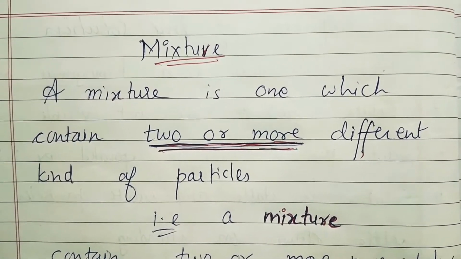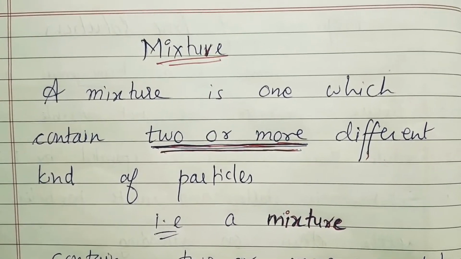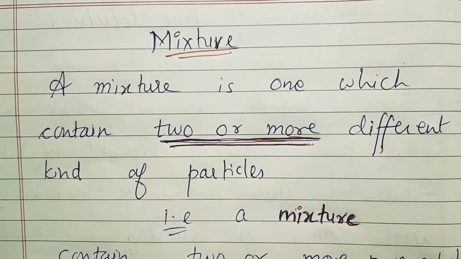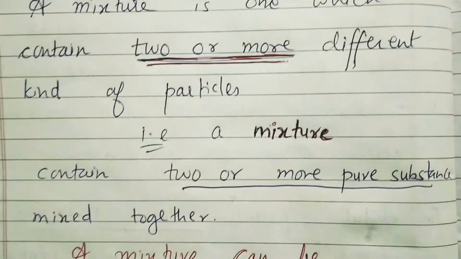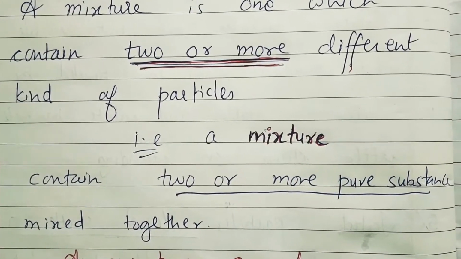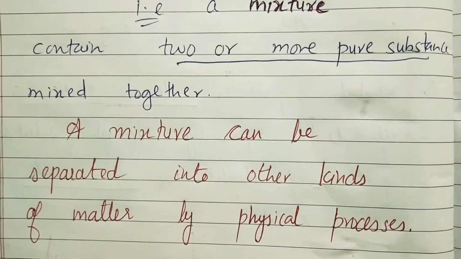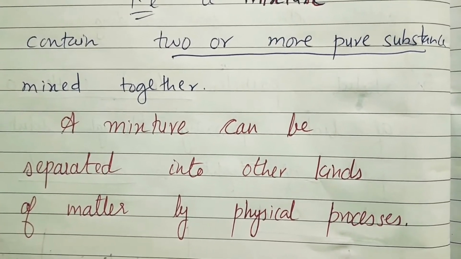A mixture is one which contains two or more different kinds of particles, which means it may contain two or more pure substances mixed together, and then they are called a mixture. So a mixture contains two or more pure substances mixed together. A mixture can be separated into other kinds of matter by physical processes.